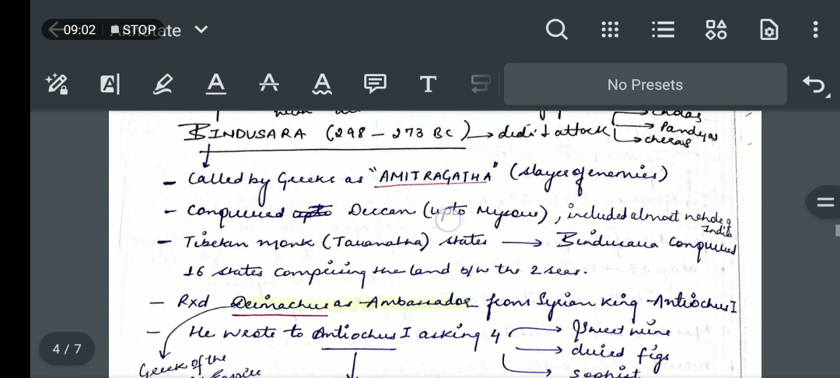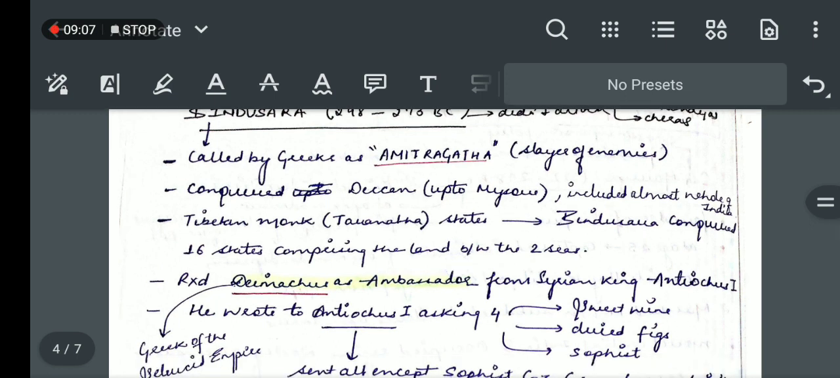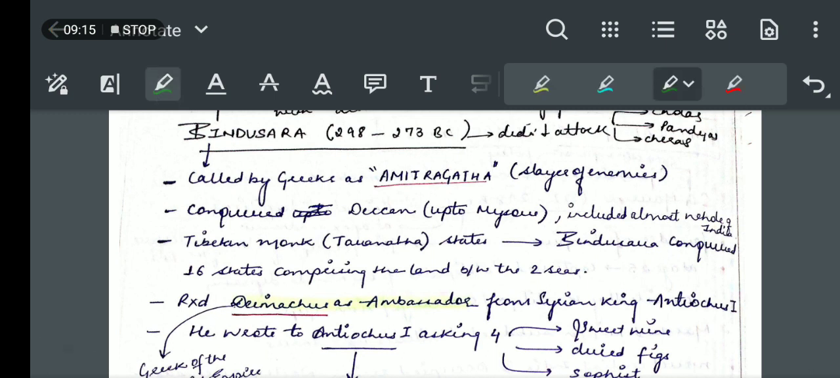The next ruler, Bindusara. He was called by the Greeks as Amitraghata, the slayer of enemies. Chandragupta Maurya was known as Sandrocotus, Androcotus, and Bindusara was known as Amitraghata, slayer of enemies. Now, we just talked about how Chandragupta Maurya captured the region up to Narmada. That means his kingdom covered Gujarat, the Malwa region, and up to the north of the Narmada.